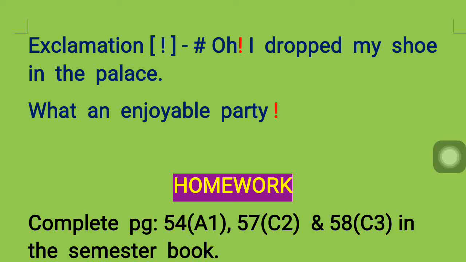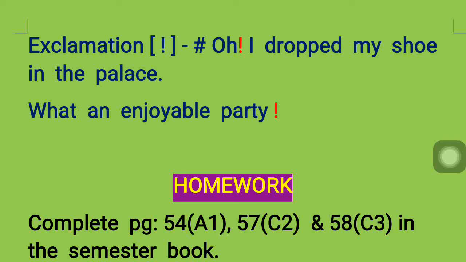So this shows it is an expression. Okay. It's not a question. A question means it will have some more words added to it. If I put a question mark here, it will become meaningless. "What an enjoyable party?" Even if I say it that way, it is meaningless. I need to add some more words to complete it. Okay, it is incomplete in this way. So we need to put an exclamation mark here.